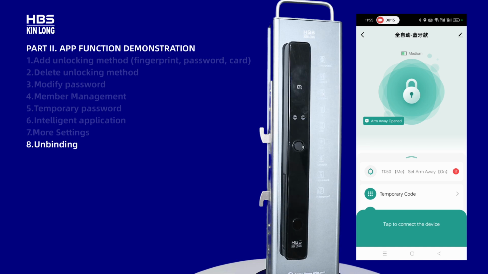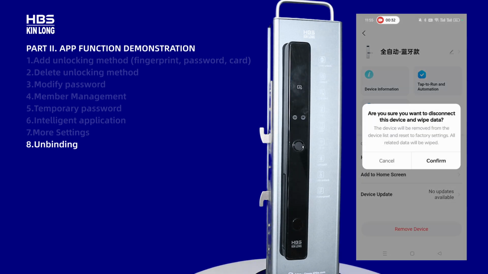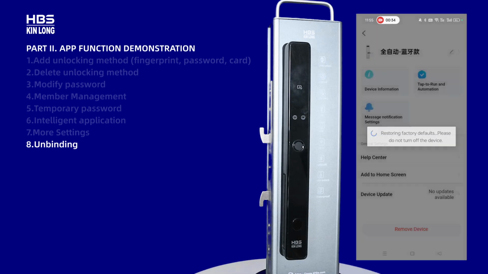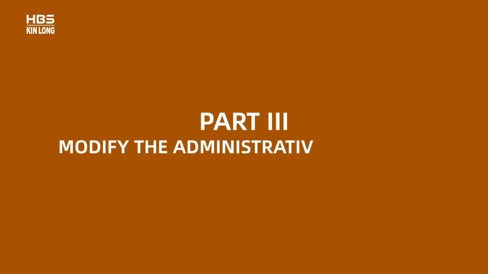If you need to unbind the mobile phone from the smart lock, click on the editing icon in the shape of a pen in the upper right corner. Click on Remove Device. Choose to remove or remove and clear data. Click on Confirm. Please wait. Successful initialization.